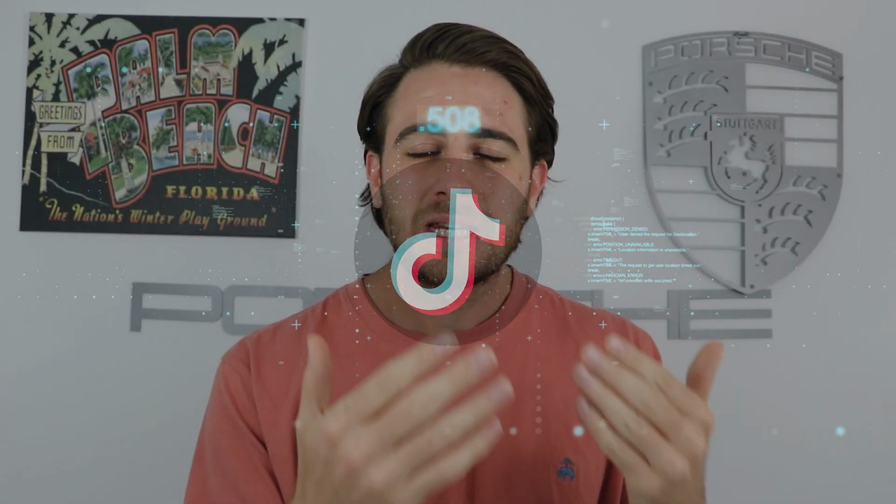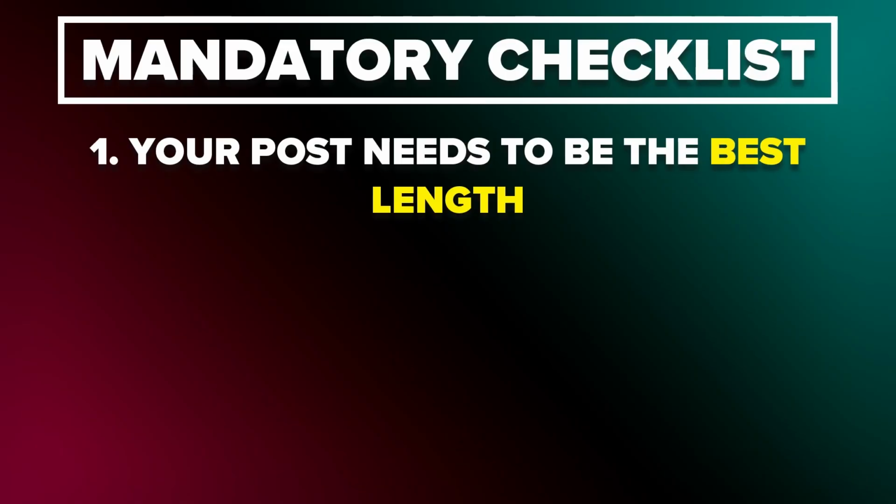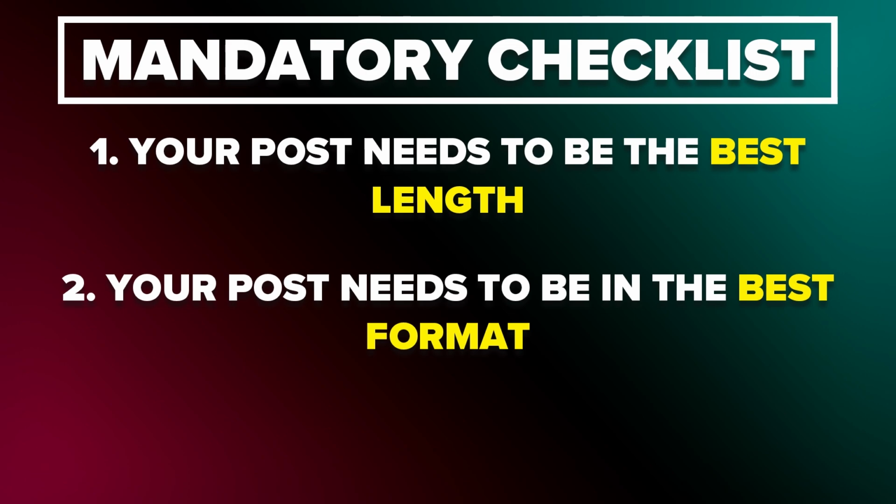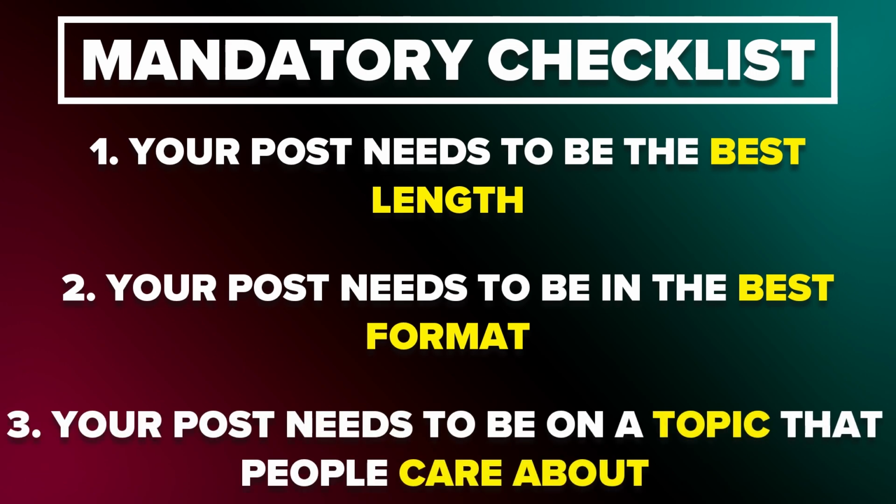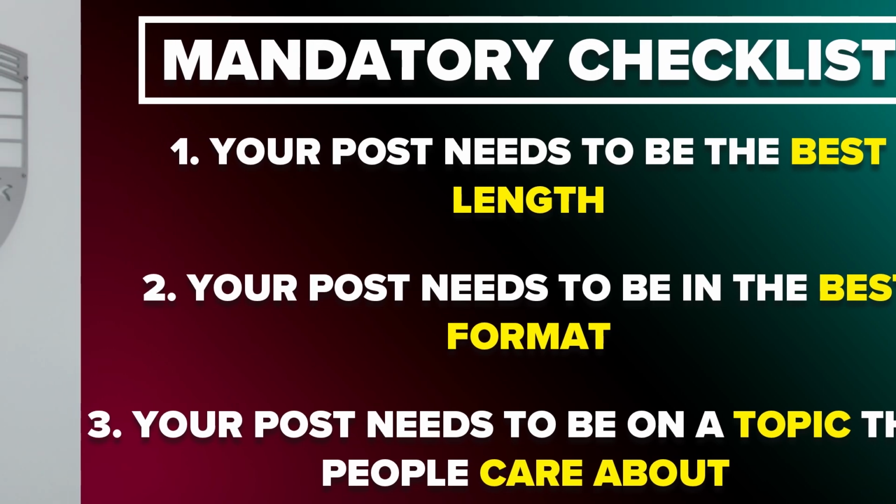Now, this last tip is by far the most important thing when it comes to this current TikTok algorithm, and that is that you need to be following this checklist. 1, you need to make sure that your post is the best length. Secondly, you need to make sure it's in the best format. And third, you need to make sure that it's on a topic that people actually care about within your niche. And here's how you're going to do this.